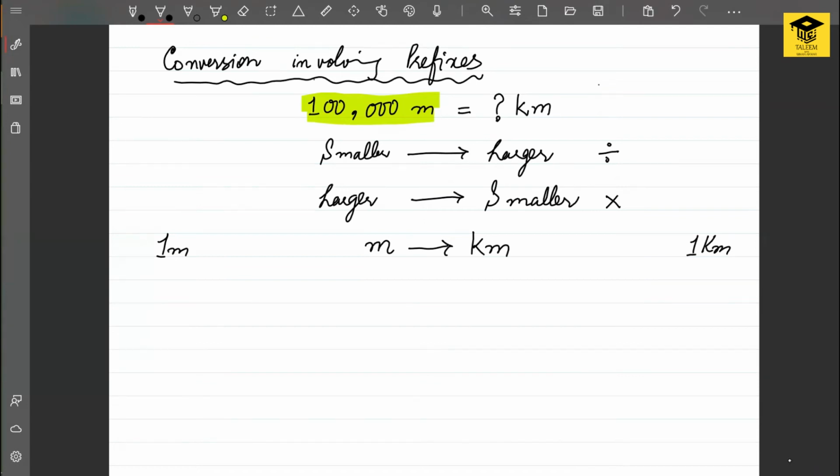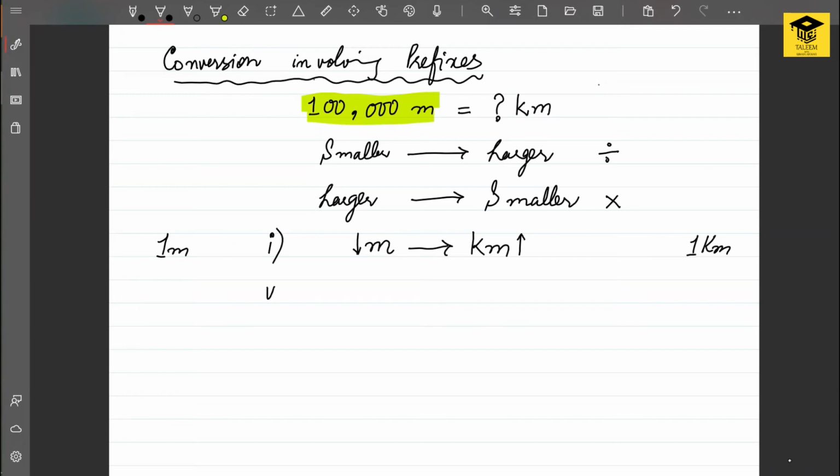So 1 kilometer is far bigger than the length of 1 meter. So it means that meter is a smaller quantity and kilometer is a larger quantity. So the first thing is that we need to compare the two units involved in the conversion, and decide which one is smaller and which one is larger.